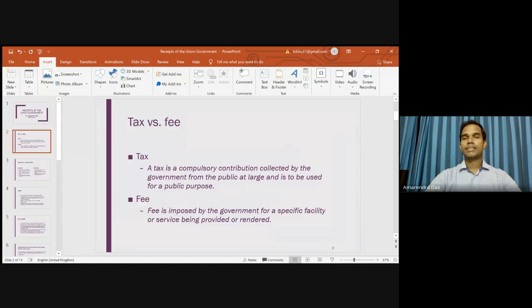Again, I am repeating this. Tax is a compulsory payment by the citizen of a country without any direct quid pro quo. But on the other hand, in case of a fee, you pay the fee for a specific facility or service being provided or rendered by some agency. So that is the difference between a tax and a fee.